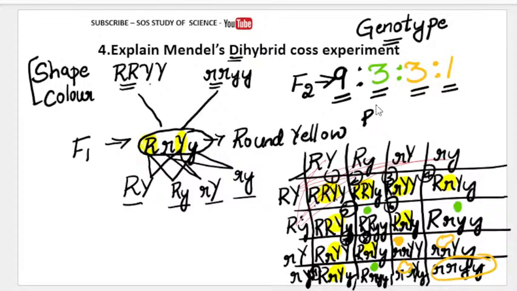So this is the phenotypic ratio. What is this? This is the phenotypic ratio of the F2 generation of Mendel's dihybrid cross experiments. Whatever you cross as a dihybrid cross, what happens in the F2 generation? You get 9:3:3:1.